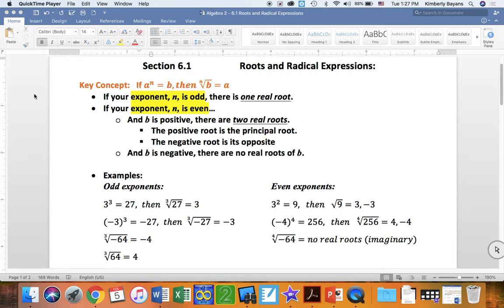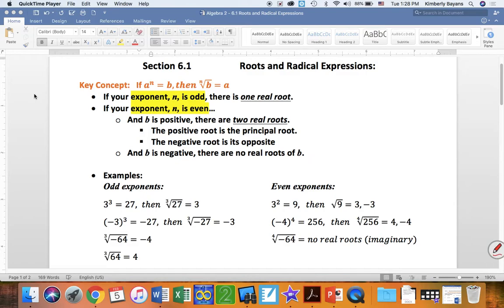And we discussed that with imaginary numbers, because we can't take the square root of a negative number. Well, we can't take the fourth root or the sixth root or any of those even numbered roots. We cannot take that of a negative radicand. Okay, so here are the examples.